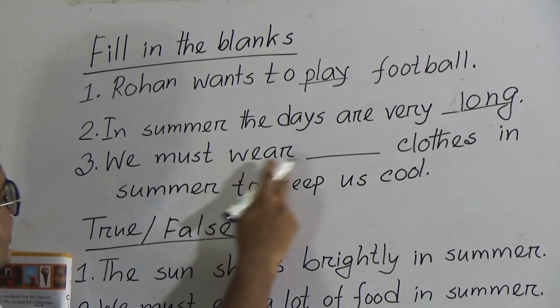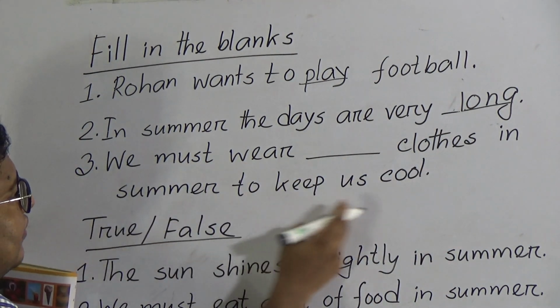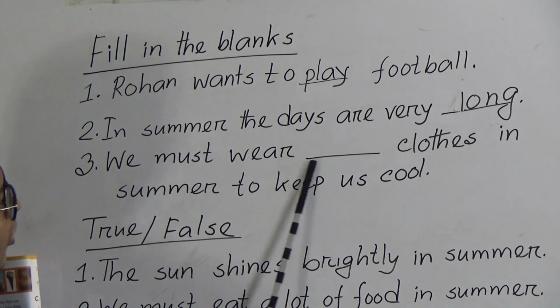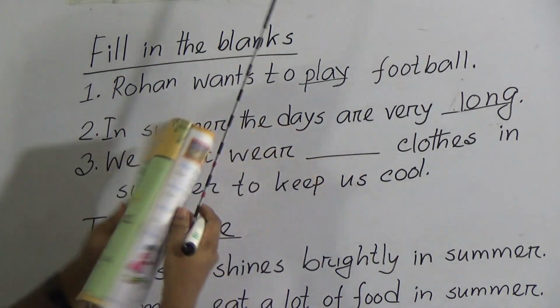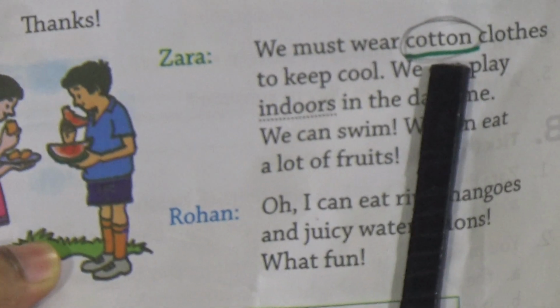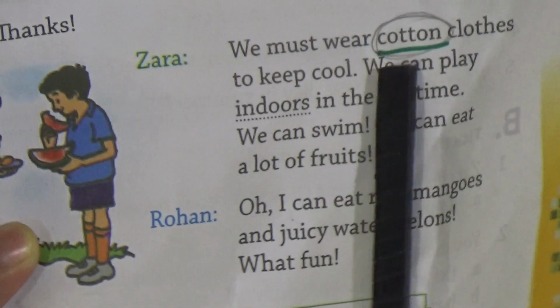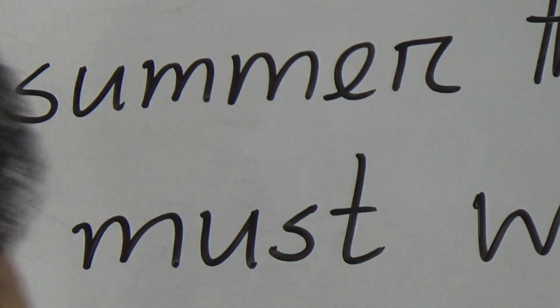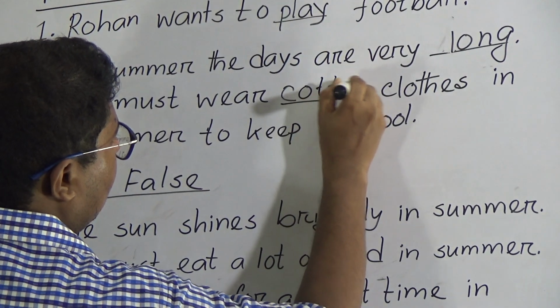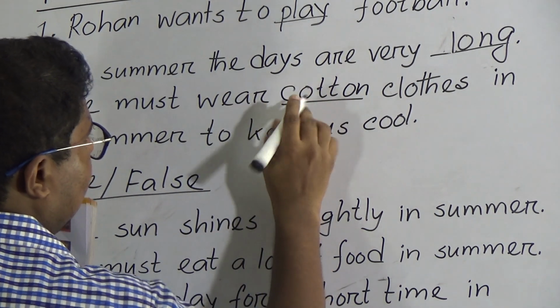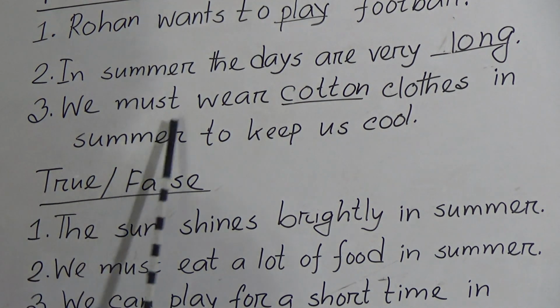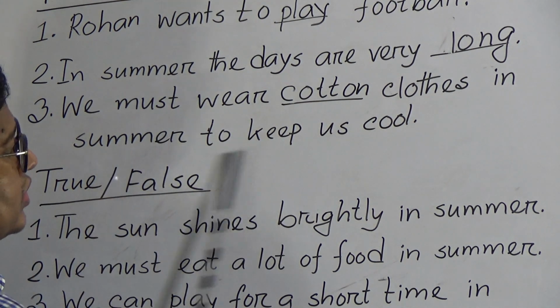Number 3, we must wear dash clothes in summer to keep us cool. So we must wear what kind of clothes in summer to keep us cool? If you come to the book, page number this page. So we must wear cotton clothes. Why? To keep us cool. So cotton spelling C-O-T-T-O-N, okay? Cotton clothes. So we must wear cotton clothes in summer to keep us cool.